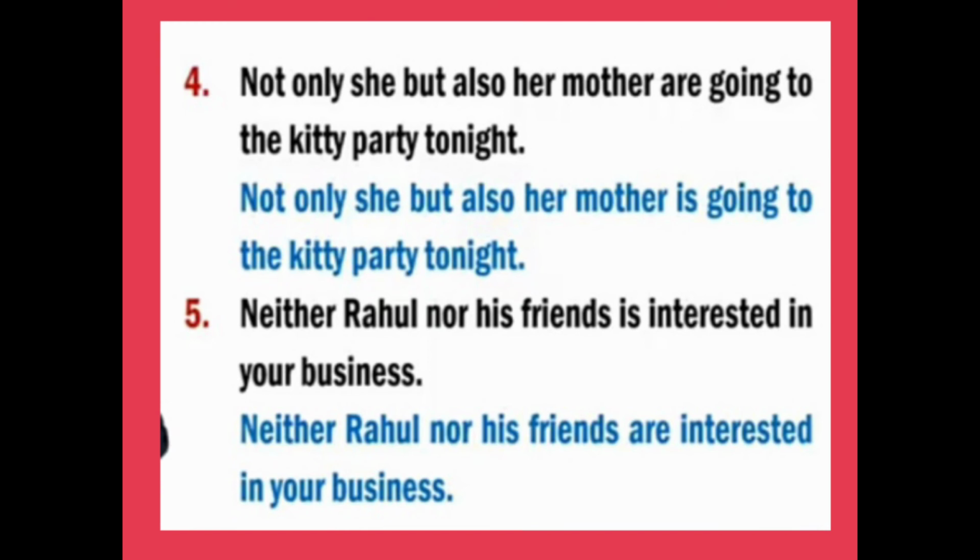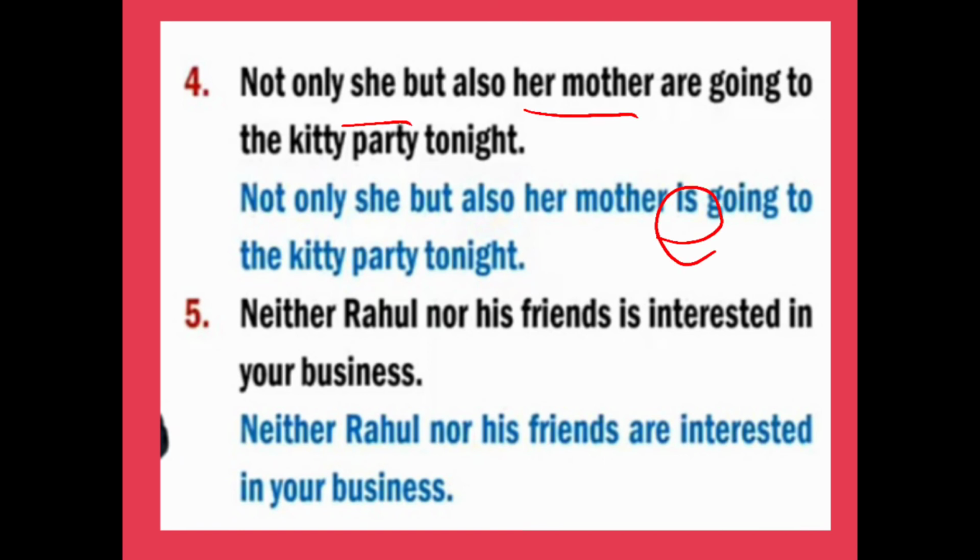So we have two subjects here, she and her mother. Which verb will we use here? We will use it according to the second subject given. So the correct one is: not only she but also her mother is.